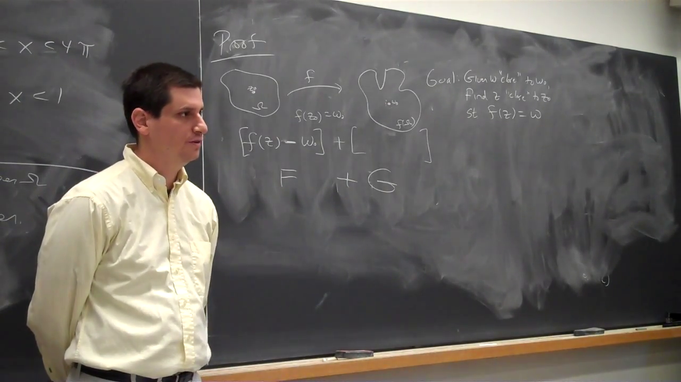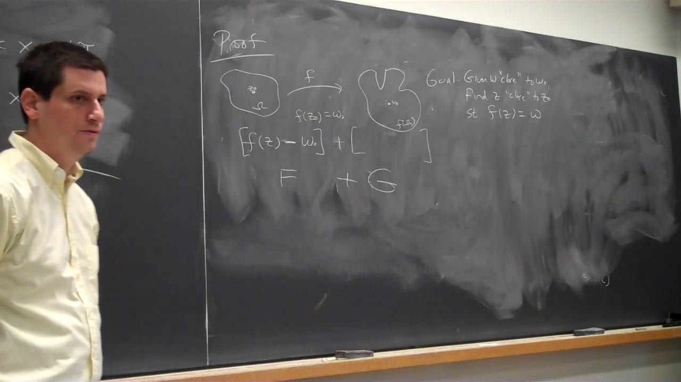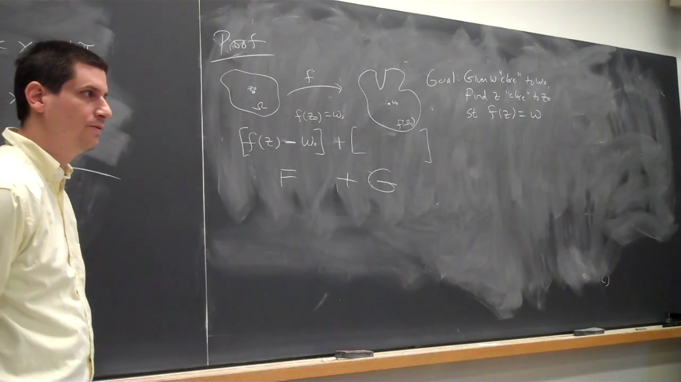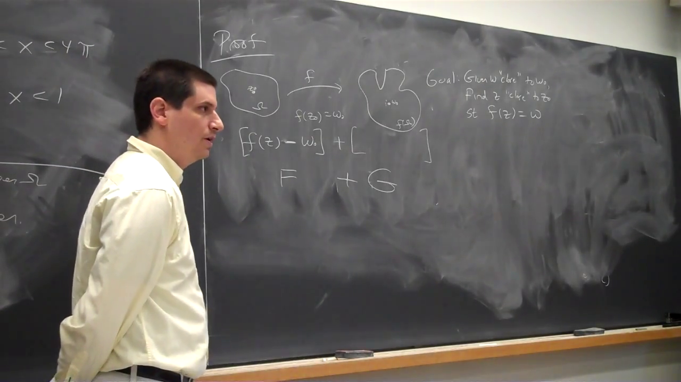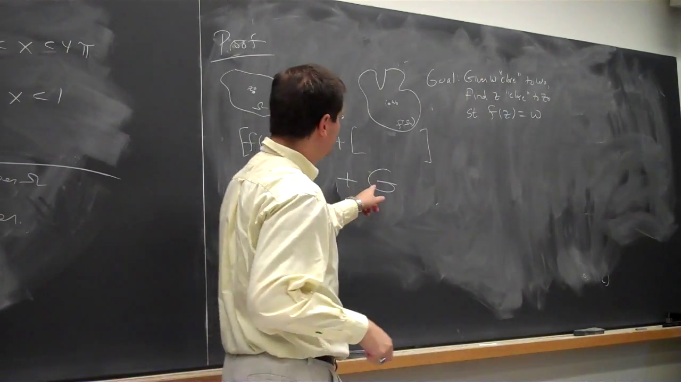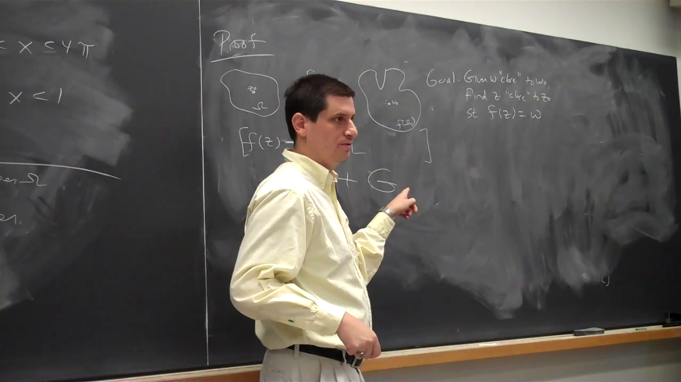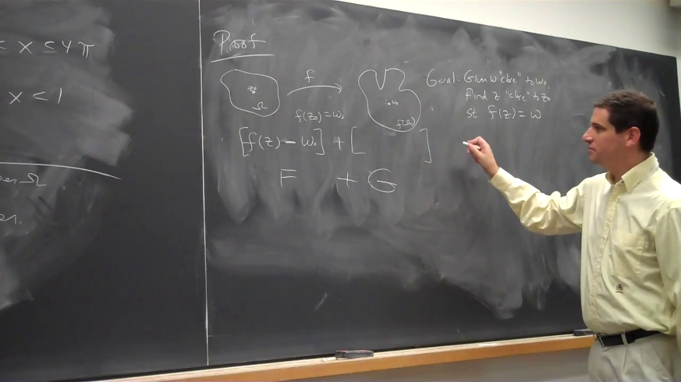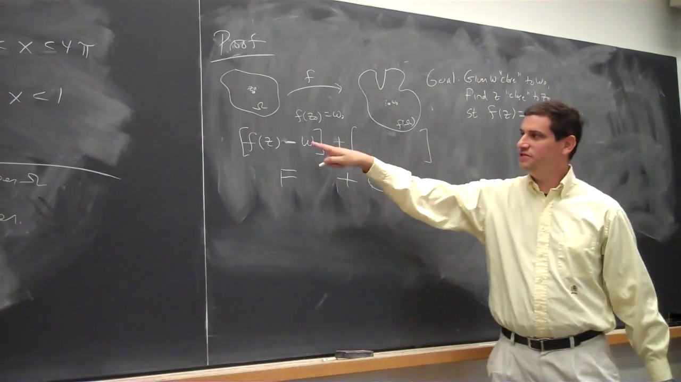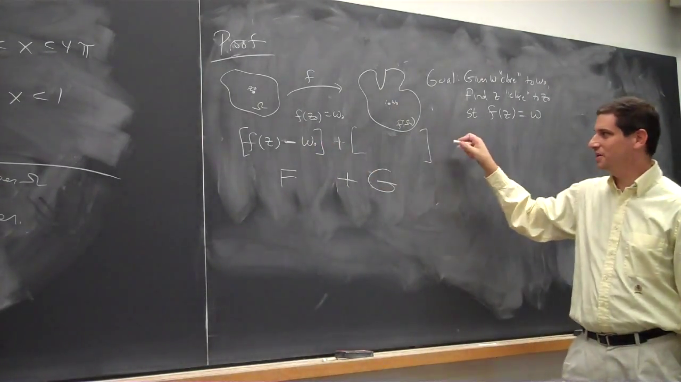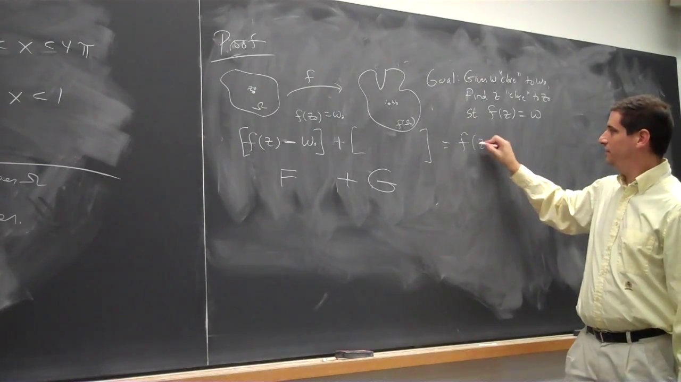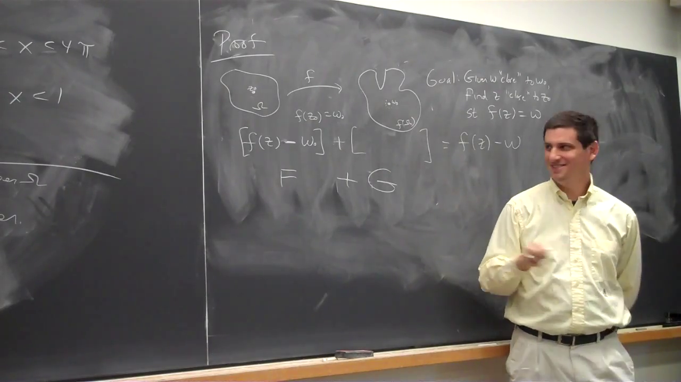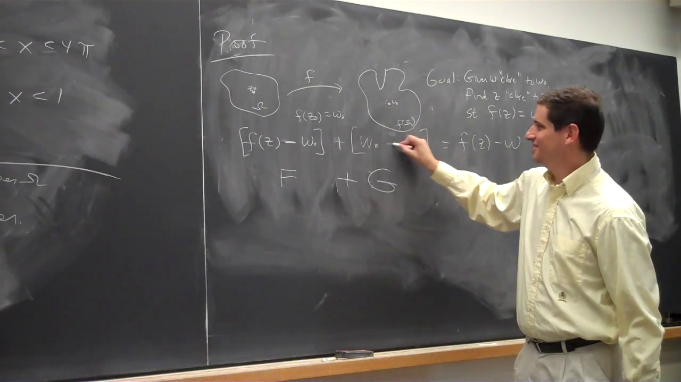What else should it involve? Probably f of z in some way. What do I want f plus g to equal? I want this to equal f of z minus w. So I've got f of z minus w naught plus something equals f of z minus w. It could just be w naught minus w.